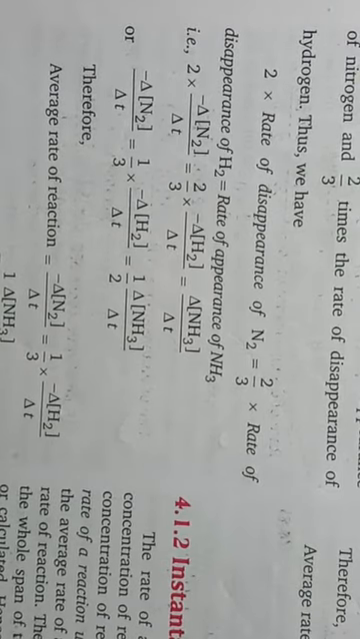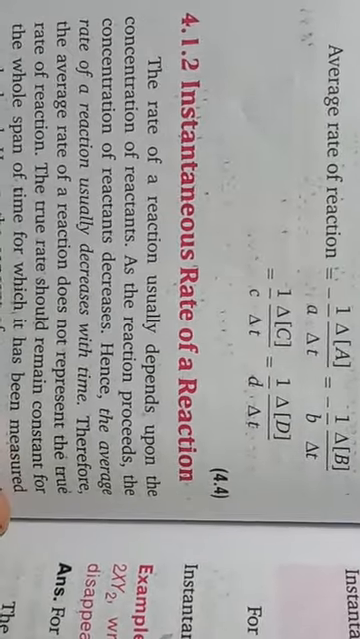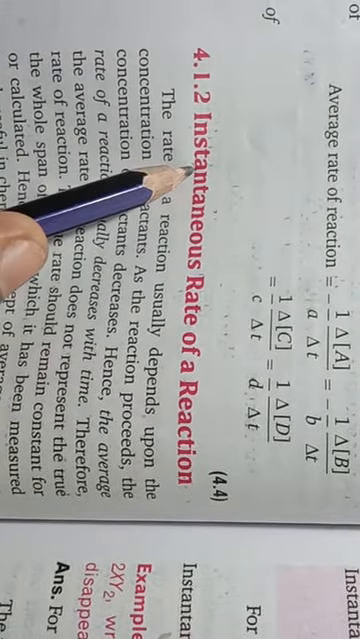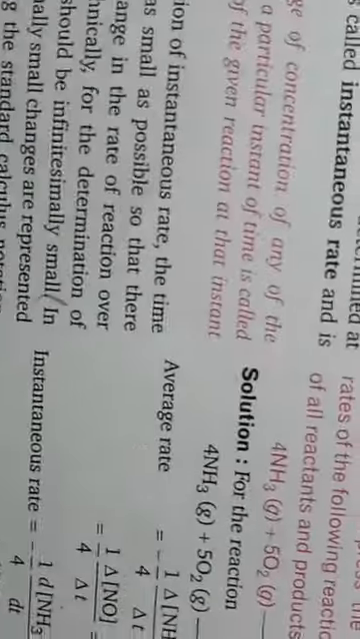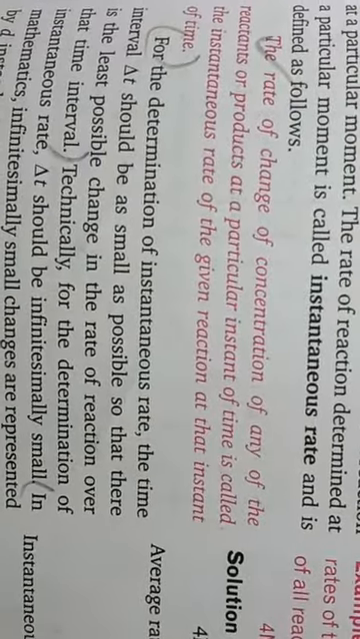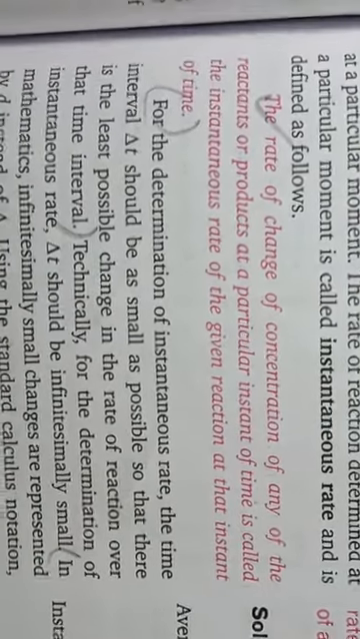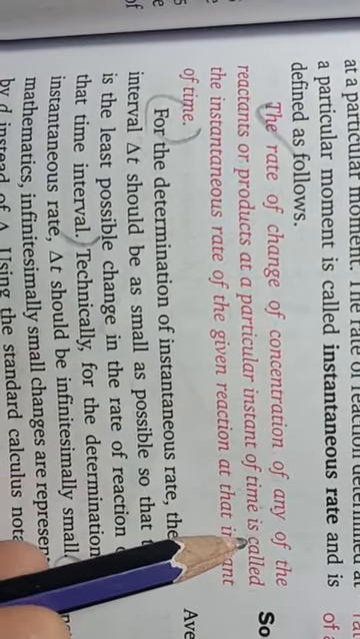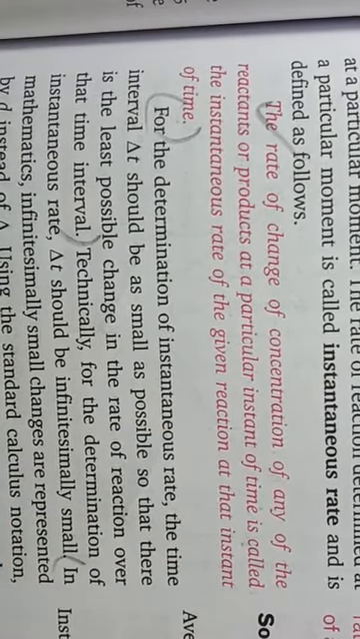Okay students, the next type of rate of reaction is the instantaneous rate of a reaction. As the name indicates, instantaneous means at once, at a particular pinpoint time. According to the definition, the rate of change of concentration of any of the reactants or products at a particular instant of time is called the instantaneous rate of the given reaction at that instant of time.